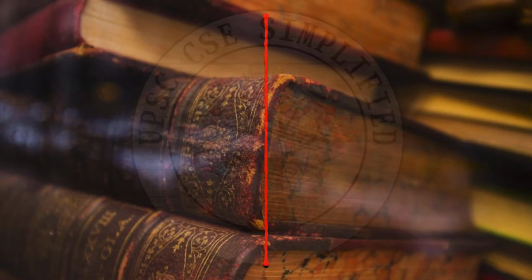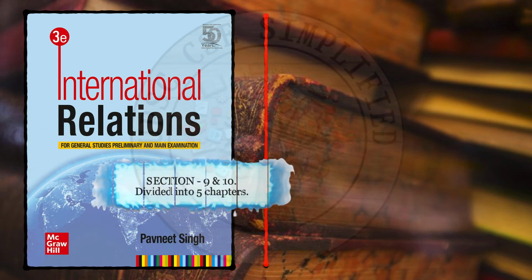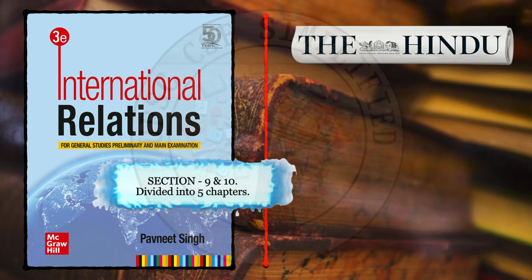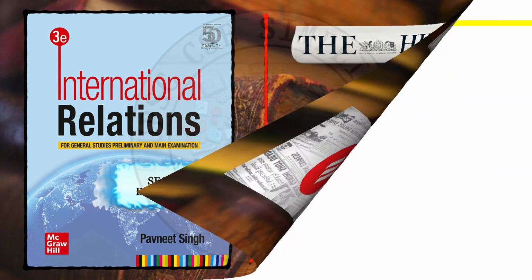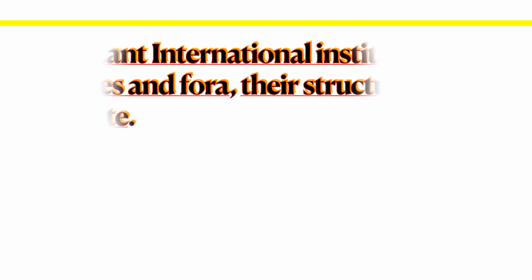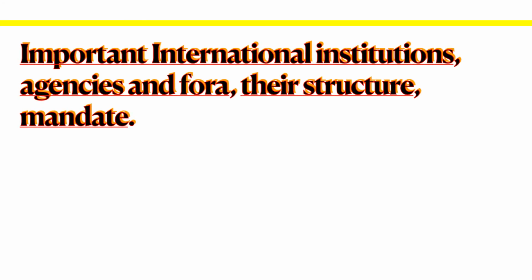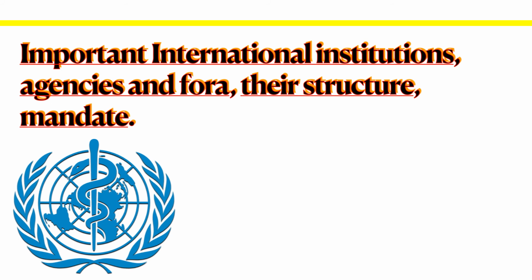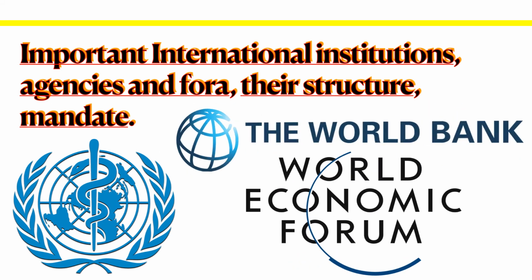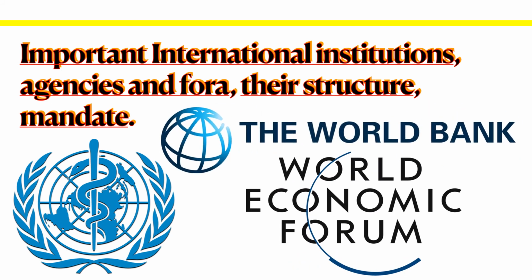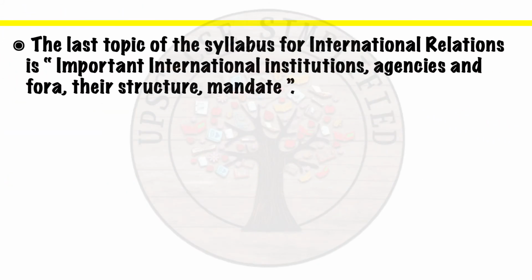Approach for this section: the book by Pavneet Singh, sections 9 to 10 divided into 5 chapters, and current updation by The Hindu and Indian Express. Next and the last topic for IR is important international institutions, agencies and fora, their structure, mandate. So whether it is the World Health Organization, World Economic Forum or the World Bank, all these will come under this particular category.